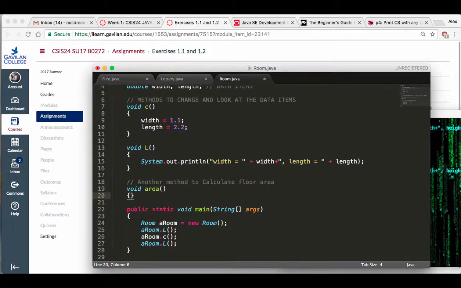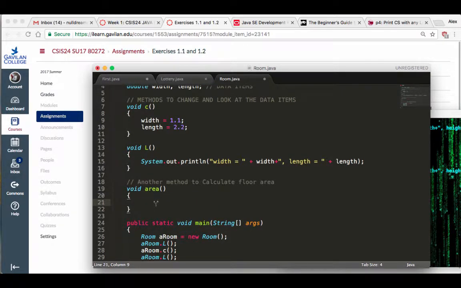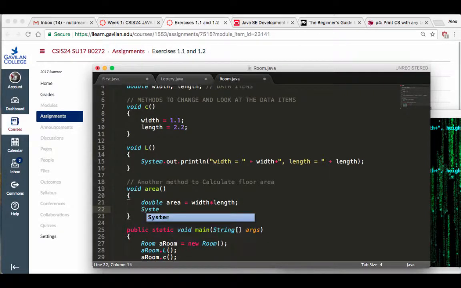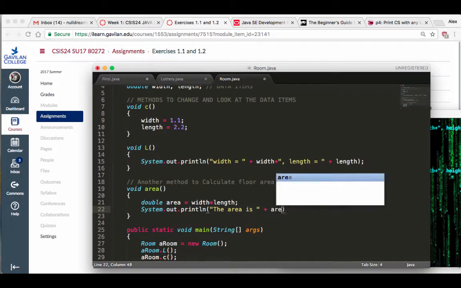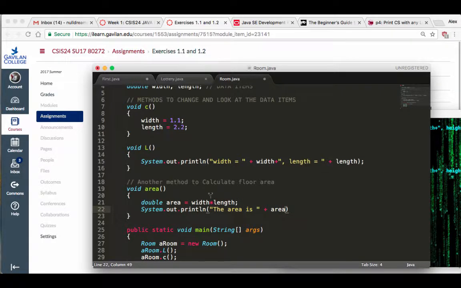You can name it whatever you want. And in there I'm going to make a new variable. I'm going to say double area is equal to width times length. And then I'm going to say system.out.println the area is, and then plus area. That's the variable that I just made up.